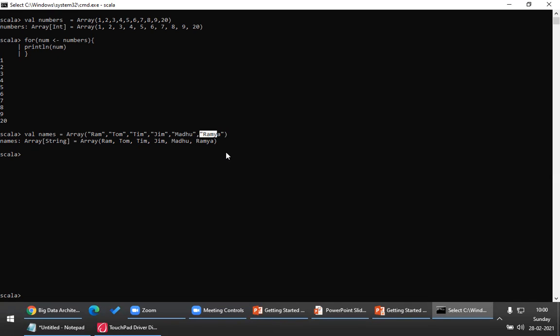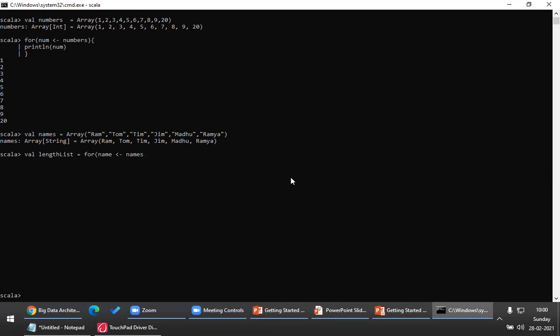That means I can use a for loop with the yield keyword. So look at this, a very simple syntax. For is also an expression, so it also returns a value. Let me create a variable, and I'll name it lengthList, according to the PPT. I will iterate for name in names.